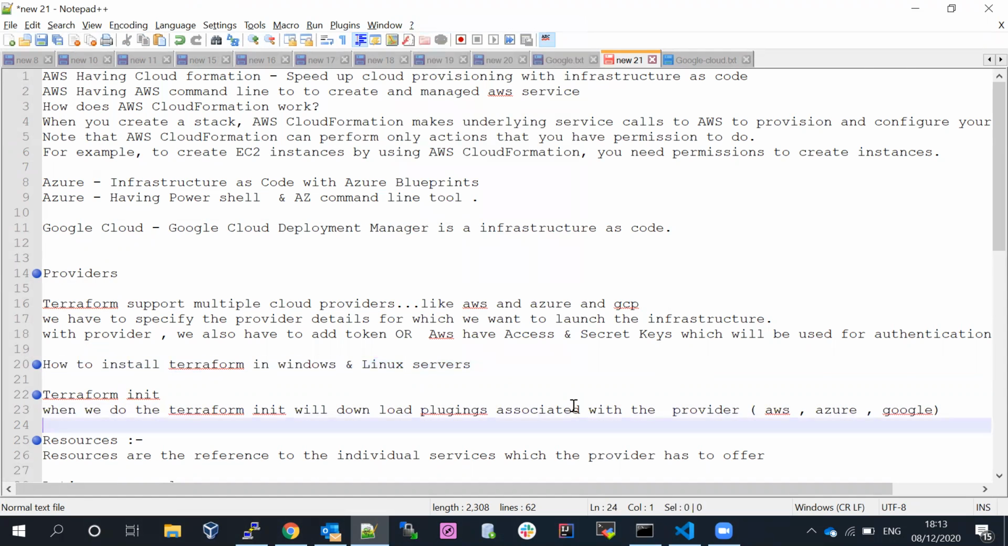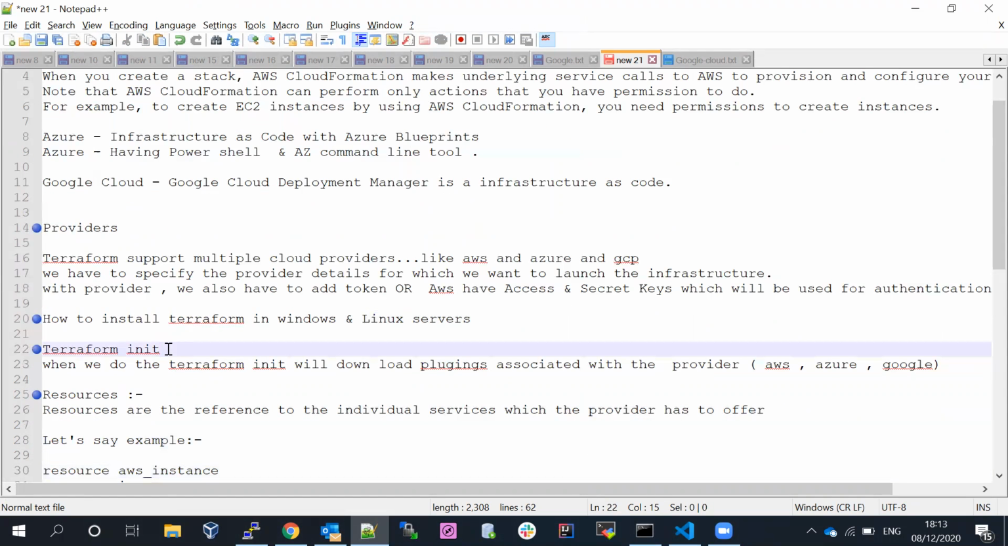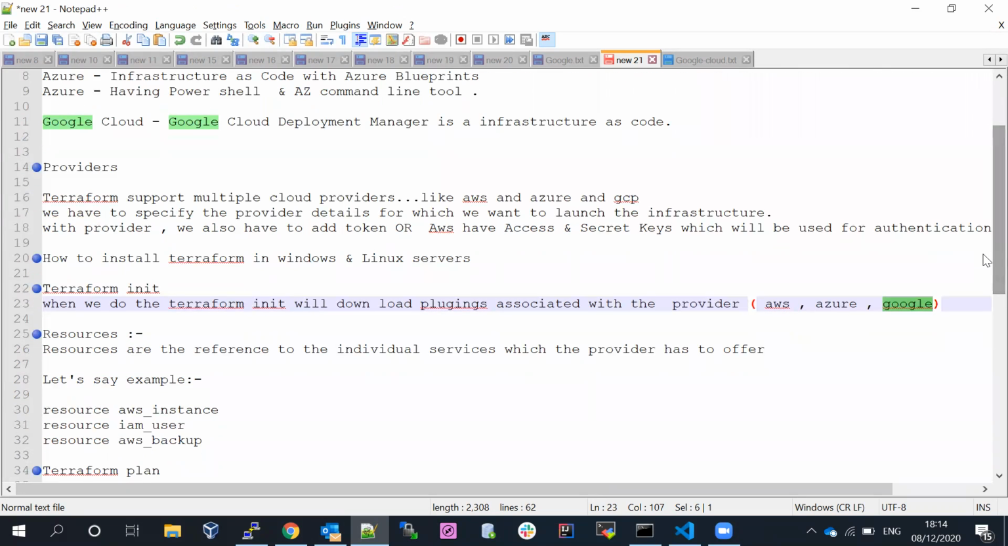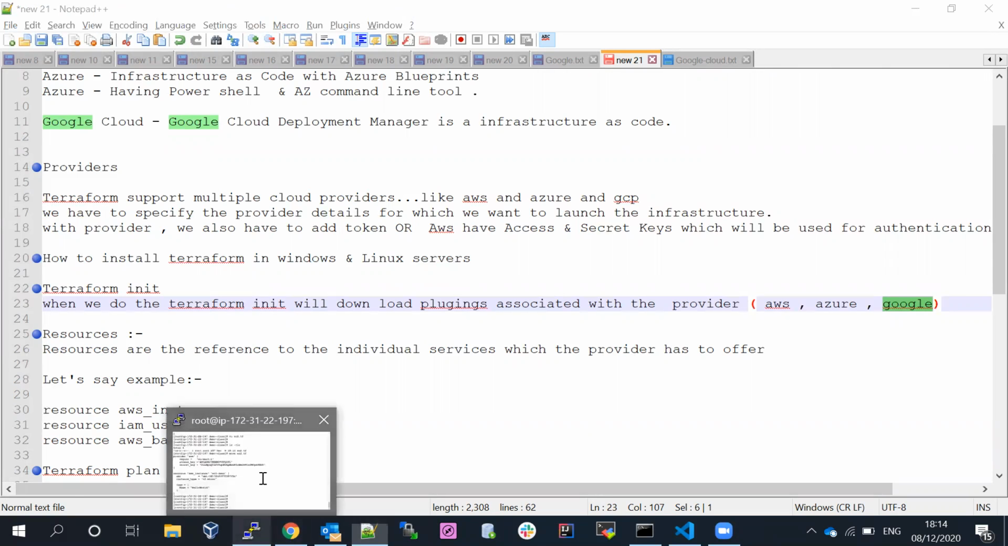If I scroll down, when you say Terraform, the first thing you need is Terraform init. What is meant by Terraform init? When you do Terraform init, it downloads the plugins associated with the provider. When you say AWS, it's going to download the AWS plugins. When you say Azure, it's going to download the Azure plugins. When you say Google, it's going to download the required plugins. I'll show you how it works. When you see Terraform init, you can understand how it is going to work. Then we'll talk about resources. So before resources, let me go ahead and run Terraform init.